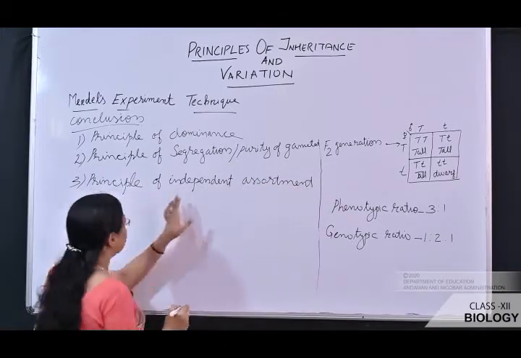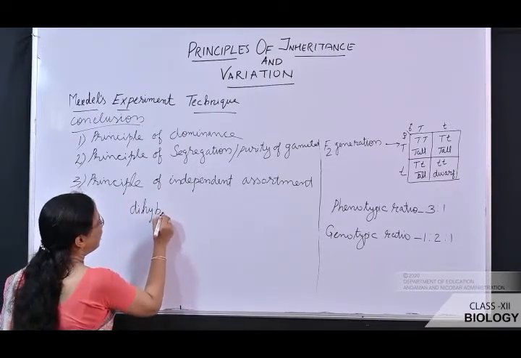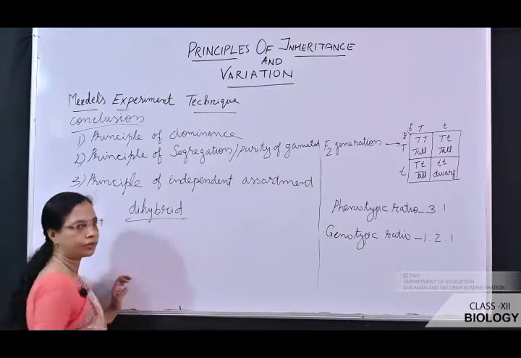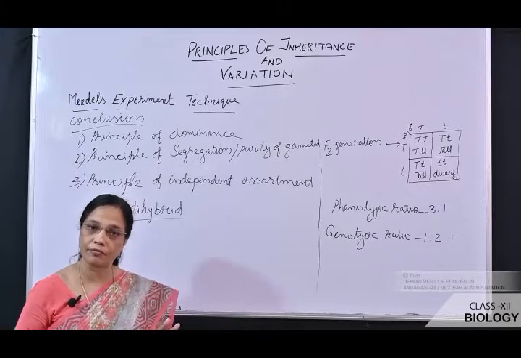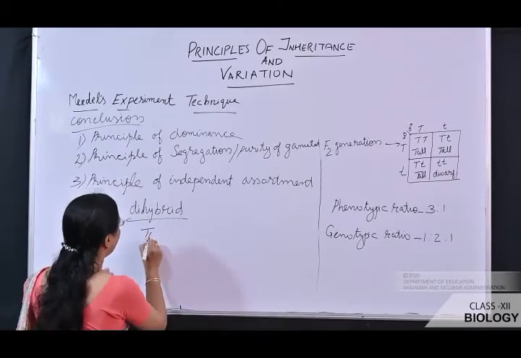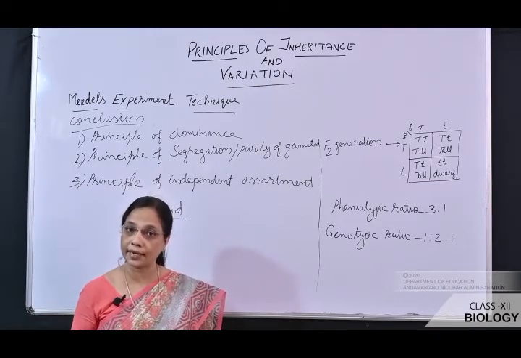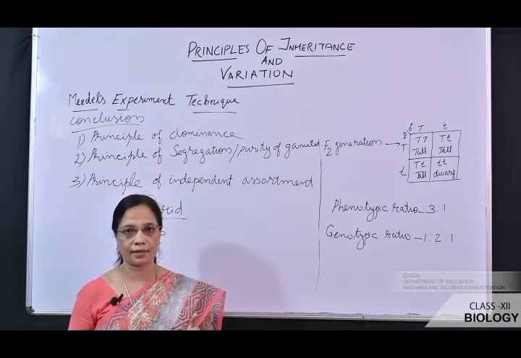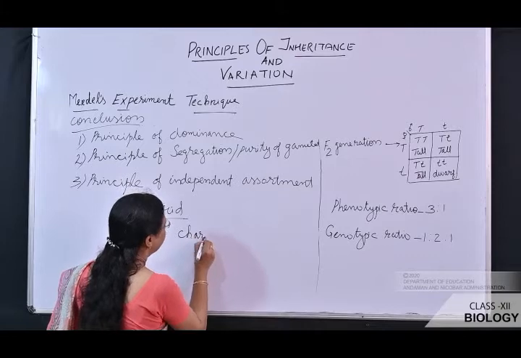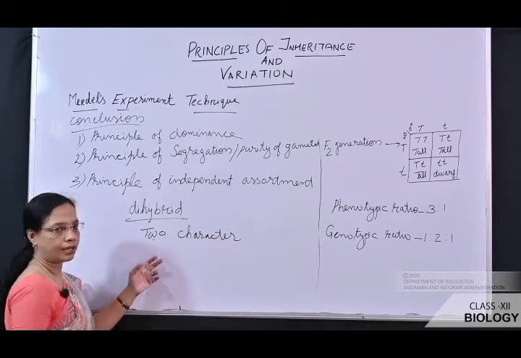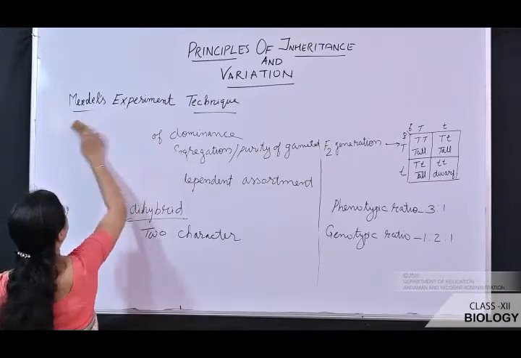In order to understand this principle, we should first study the dihybrid cross. What is a dihybrid cross? A dihybrid cross means we are taking two characters at a time for a cross. How many characters are taken at a time in a monohybrid cross? Only one character is taken at a time. Here we are taking two characters at a time, which is known as a dihybrid cross. Let us study this dihybrid cross.